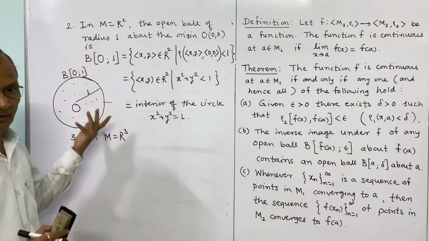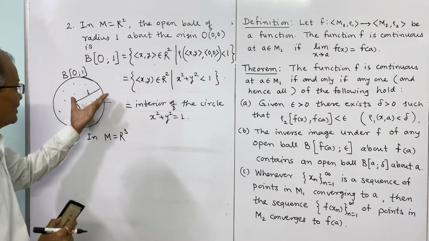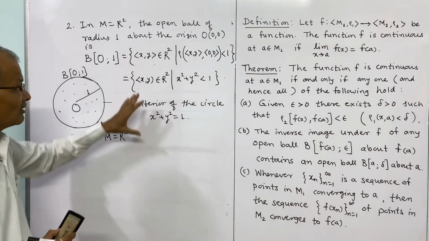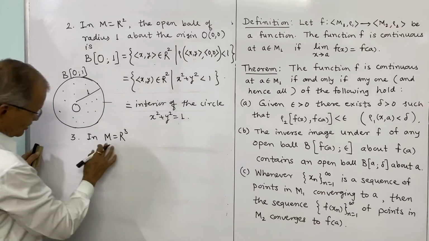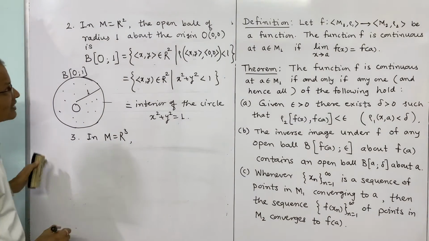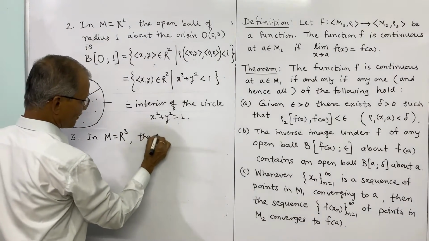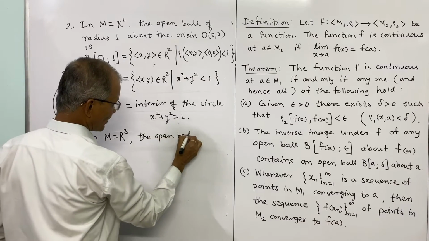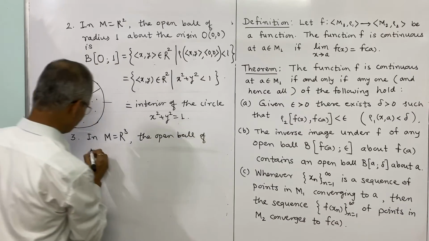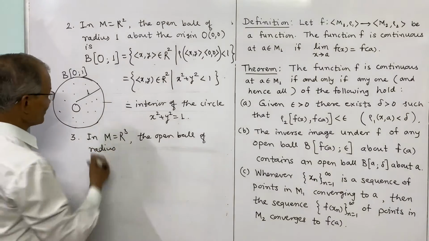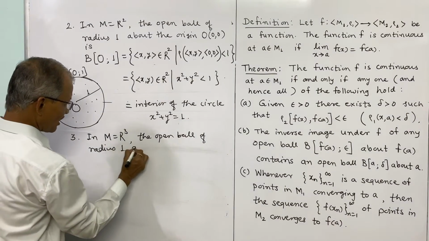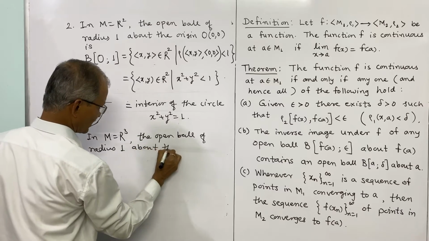Any other point may be the center, and any radius may be there, but the meaning will remain the same. So M is R3, and for simplicity we are considering again the open ball of radius 1, about the origin. The radius r may be any real number.